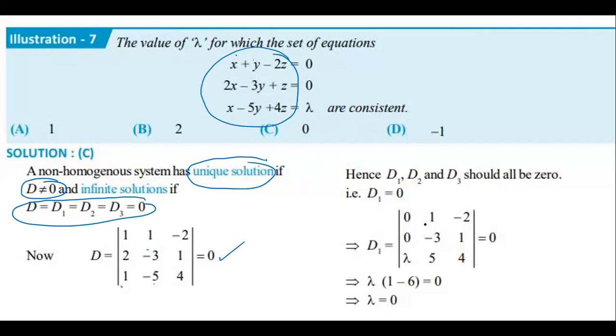Sir, how do you know? Verify D1: replace the first column elements by the constants, which gives 0, 0, lambda. Verify lambda is coming 0. So it has infinitely many solutions. So for what value of lambda? 0. Option is C. So hands down, please. Option C.